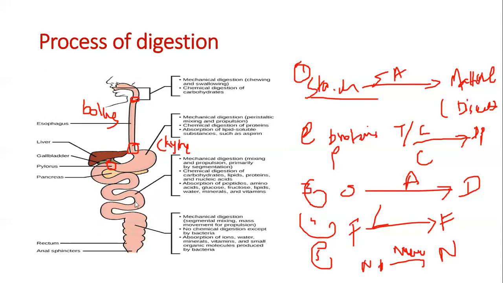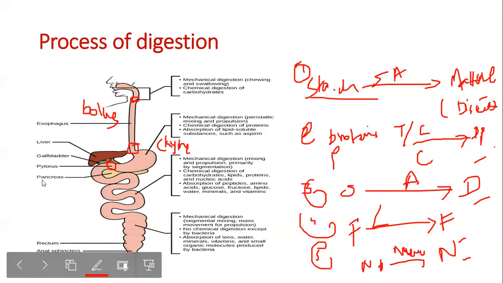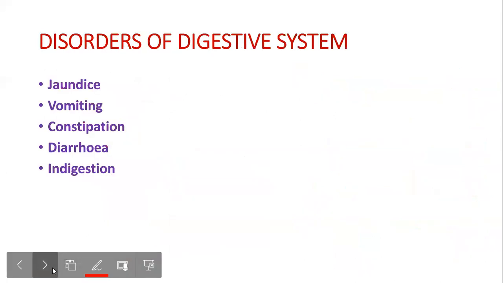And then the food passes through the small intestine. The process of digestion is finished in the small intestine. Here the chemical digestion of carbohydrates, lipids, proteins, and nucleic acids occurs. So here they are completely broken down into these substances. We get the end products of digestion, which can be absorbed throughout the body through the blood. And now in the large intestine, the water is absorbed, and whatever cannot be absorbed, the solid waste material, comes out through the rectum in the form of fecal matter.